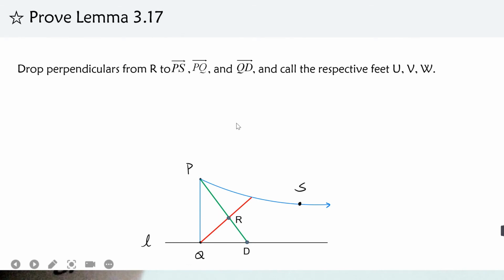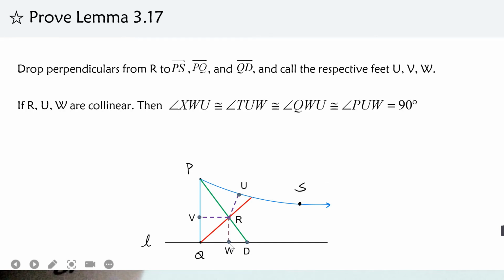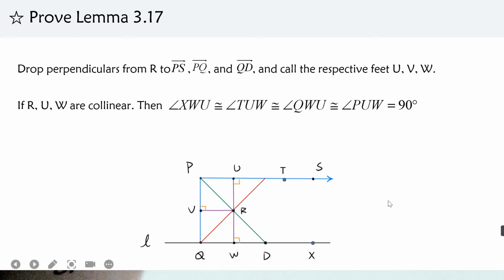Next, we drop three perpendiculars from R to PS, PQ, and DQ, and call the feet U, V, and W. There are two situations. First, if U, R, W are collinear, the graph will become like this one. Then we get that these two triangles and these two angles are all right angles, and we get what we want: these two angles are congruent.